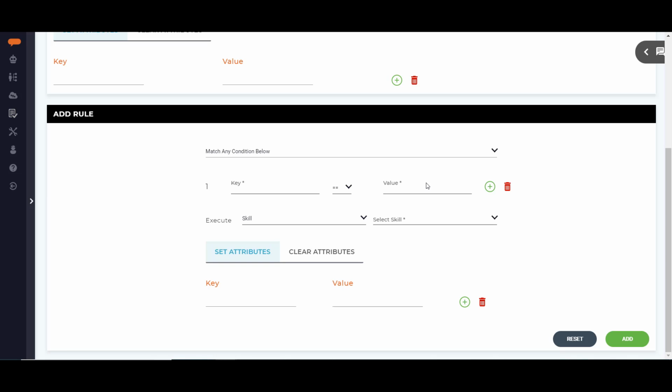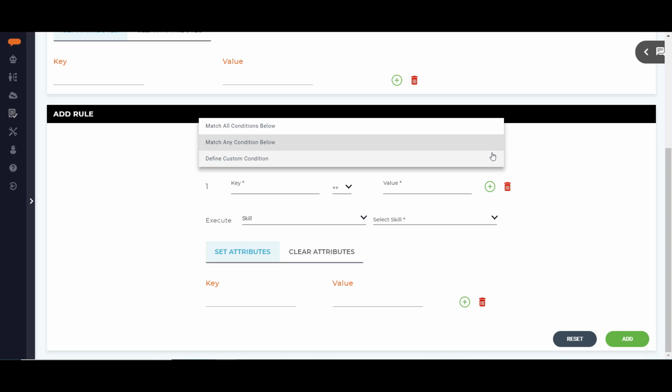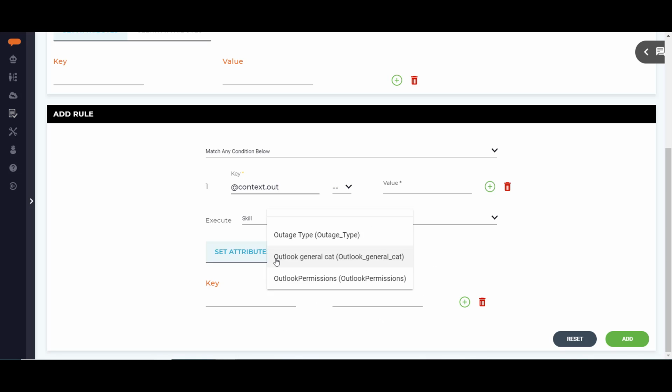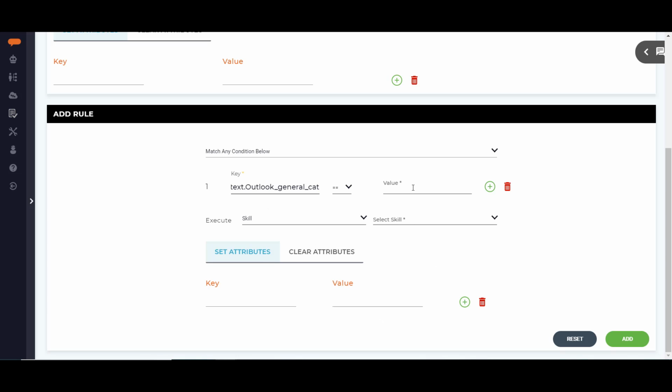In the Add Rules section, you are able to create a rule that checks one or more values and then, if true, executes another skill. First thing, decide if you want to match any or all of the conditions. You can also create a custom condition that includes both ands and ors if your skill requires that. Choose the key that you want to compare against. In this case, it will be @context and then the name of our attribute.